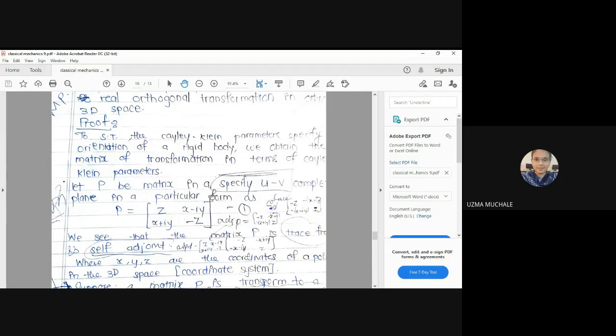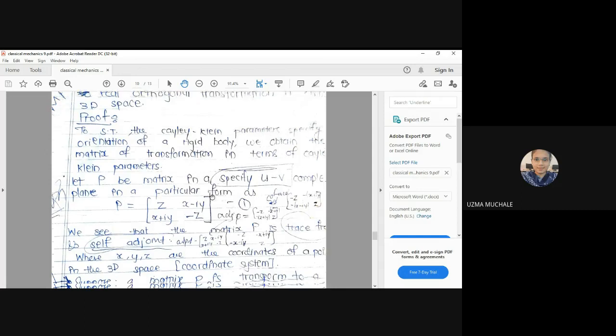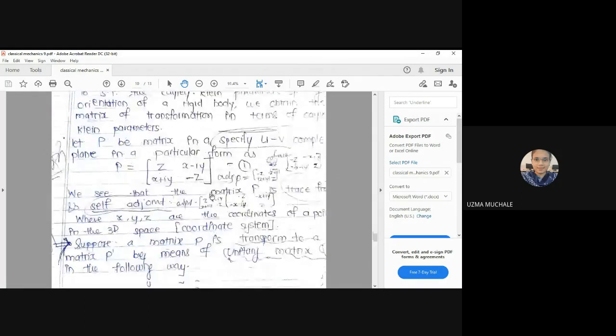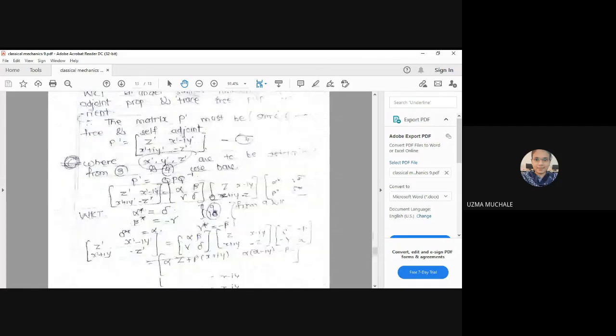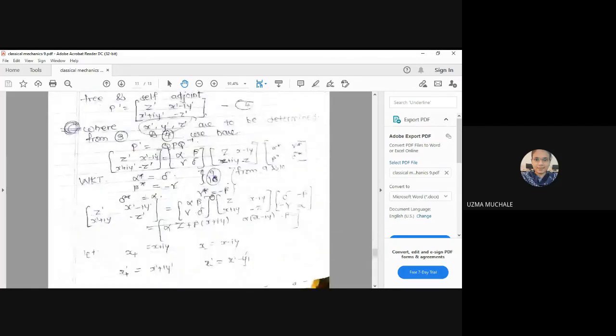Now here we have to find out, suppose a matrix P is transformed to a matrix P dash by means of our unitary matrix Q, and then P dash is what? Z dash, x dash minus Iy dash, x dash plus Iy dash, minus Z dash. So now we have to simply find the transformation from x to x dash, where x dash, y dash, z dash are to be determined. We can find them from the equation P dash is equal to Q P Q transpose.